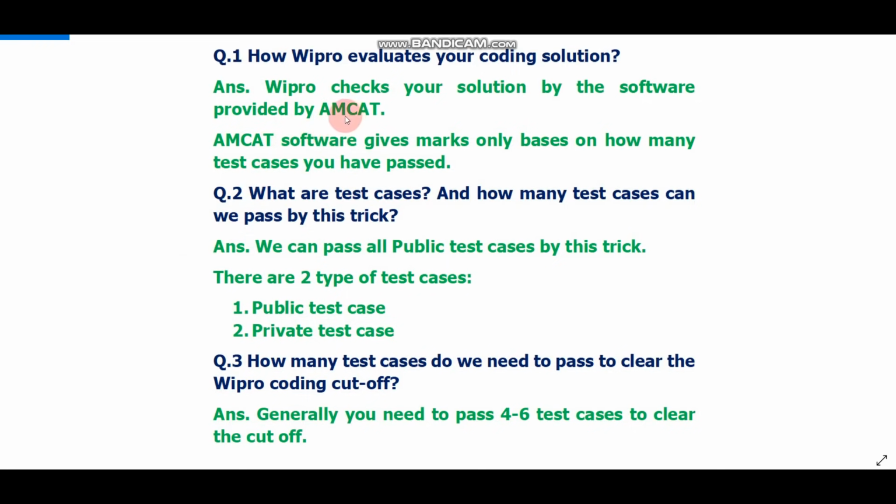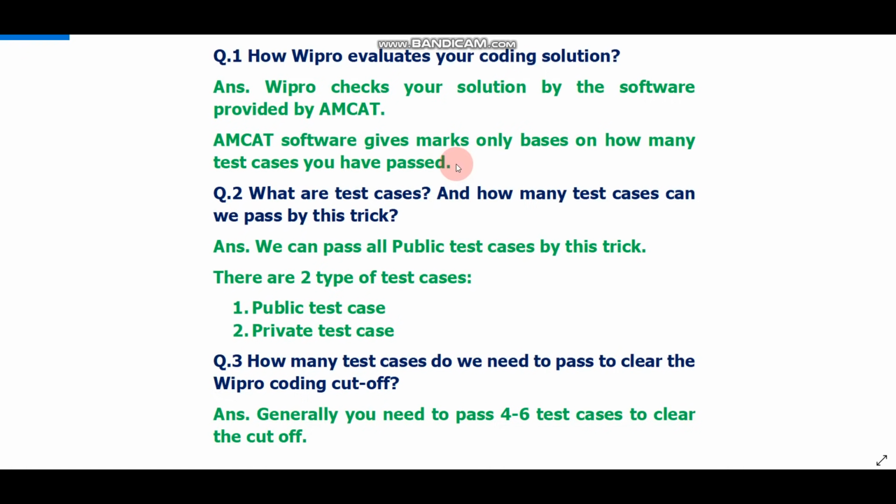MCAT is a platform, and it uses software that doesn't check your whole code. That software just checks how many test cases you have passed, and on the basis of that, they give you marks. For example, if there are a total of 10 test cases and you have passed 5, they will give you 50% marks. So this is the procedure of how Wipro evaluates your coding solution.